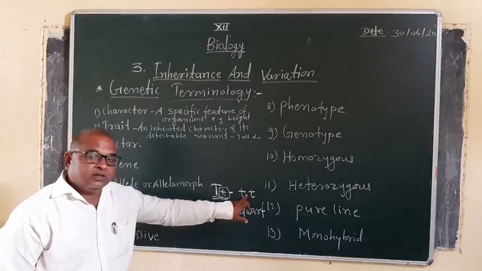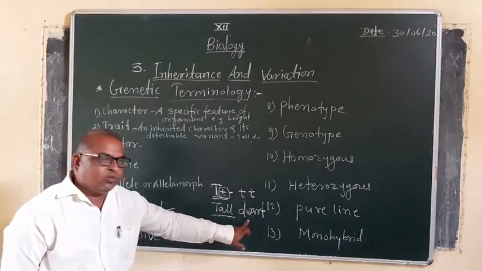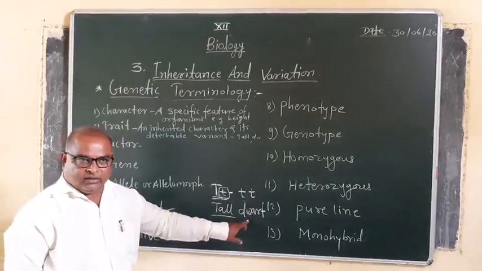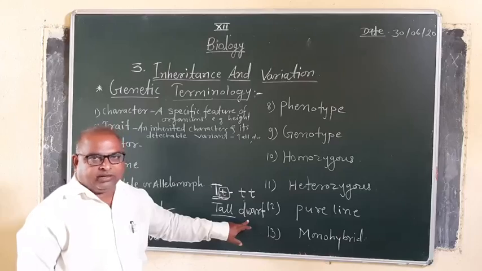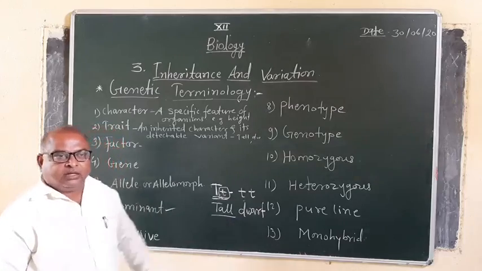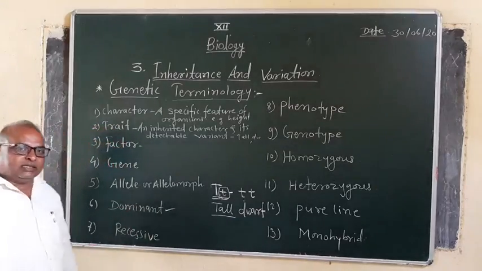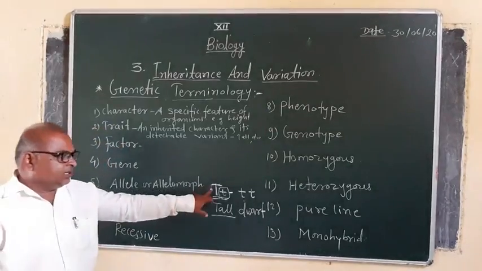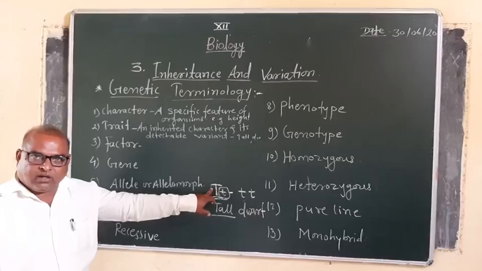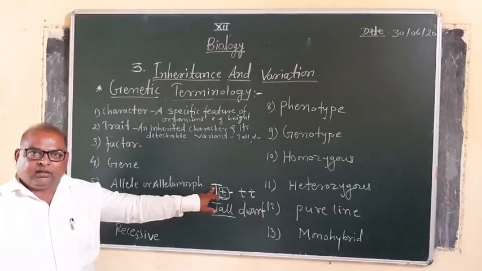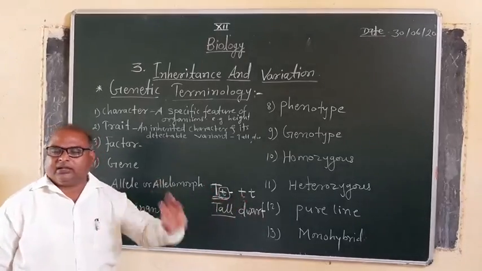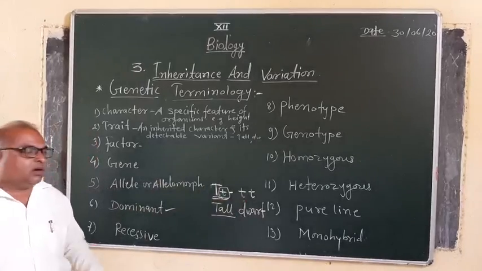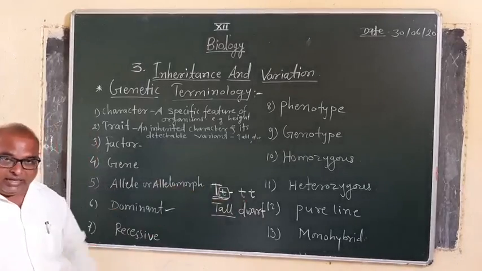At that time, the small t results in the formation of a dwarf plant, that is, a dwarf or short height of the stem. It means that dwarfness also expresses. Whenever it is in the presence of the capital or dominant, the recessive character does not express, or is not allowed to express by the dominant character.